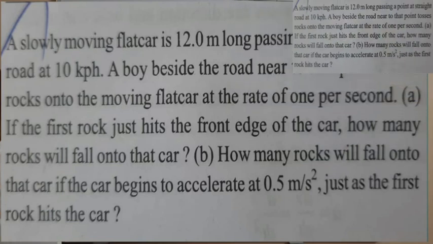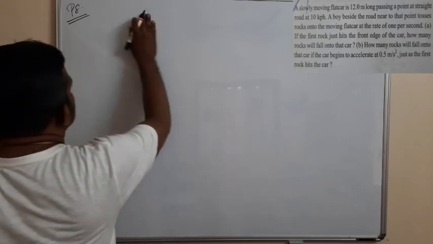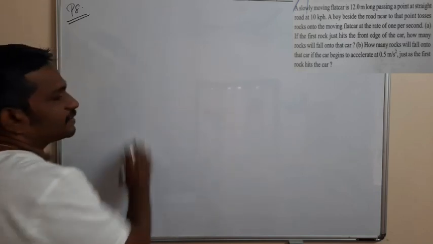So this is the eighth question. Okay. So what is given in the question?